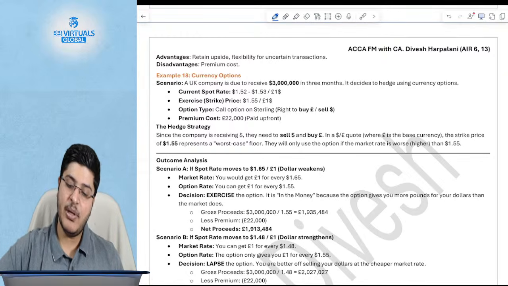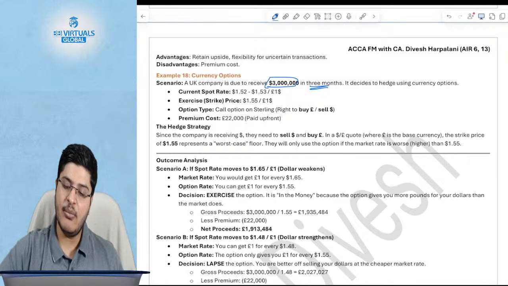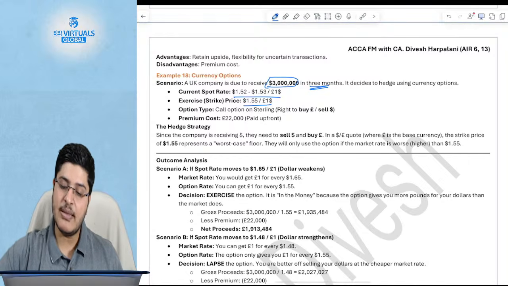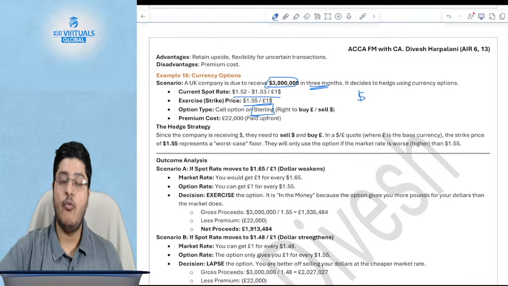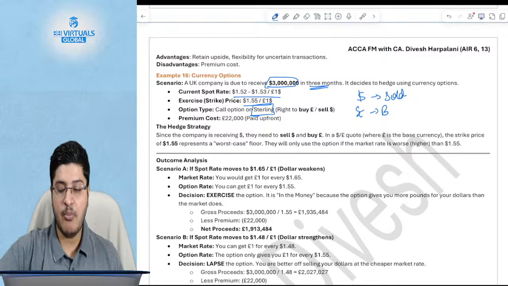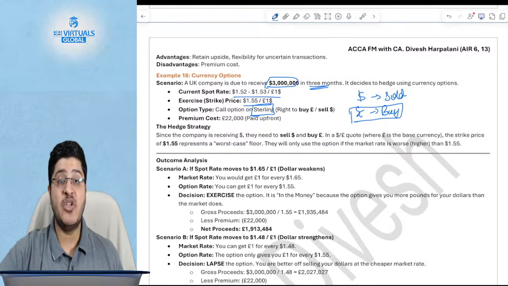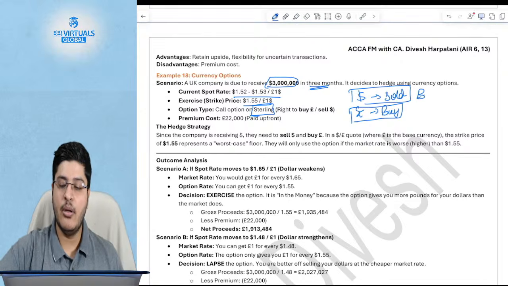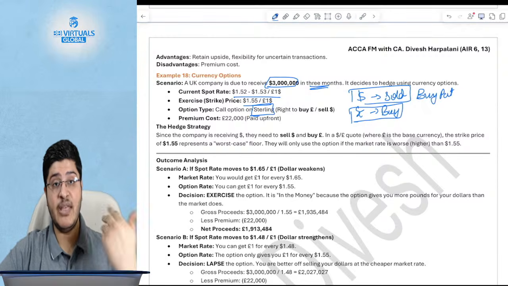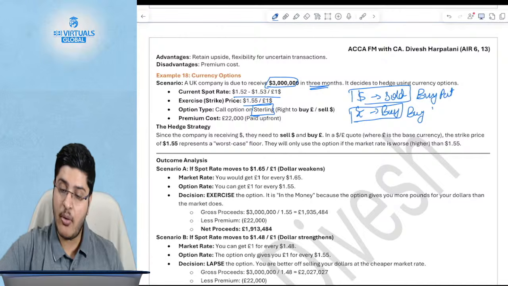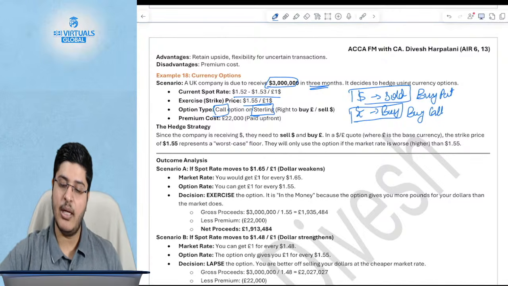Okay, let us look at an example. A UK company is set to receive $3 million in 3 months. It's a UK company and it has a receivable in the foreign currency. You have a current spot rate, you have an exercise rate. What will you do? There's an option on sterling, which means when you receive dollars, you would have sold dollars and you would have bought pounds. If the options were in dollars, you would have bought a put. But given the options are in pounds and you will buy the pound eventually when you sell the dollars, you will say, I will buy the call option on sterling, which is at 1.55.